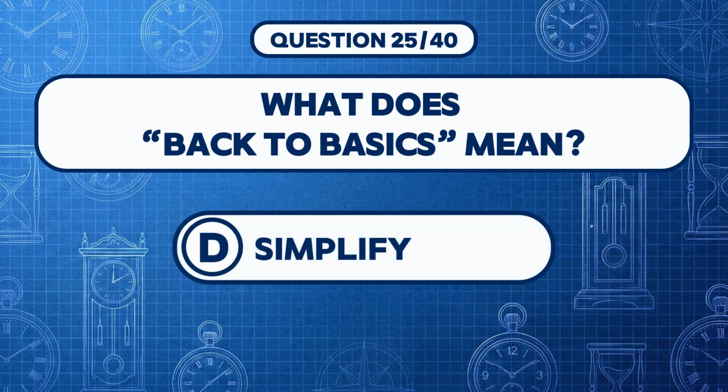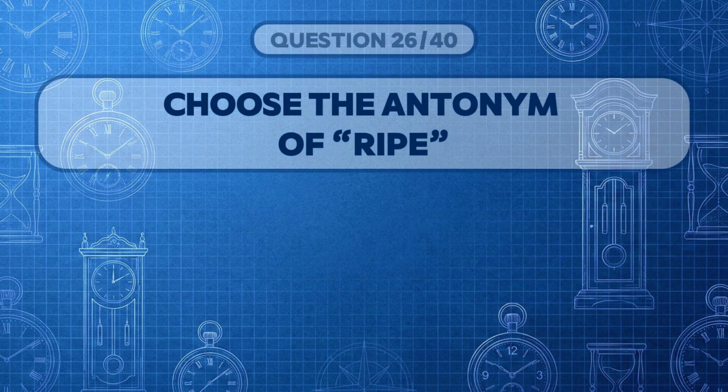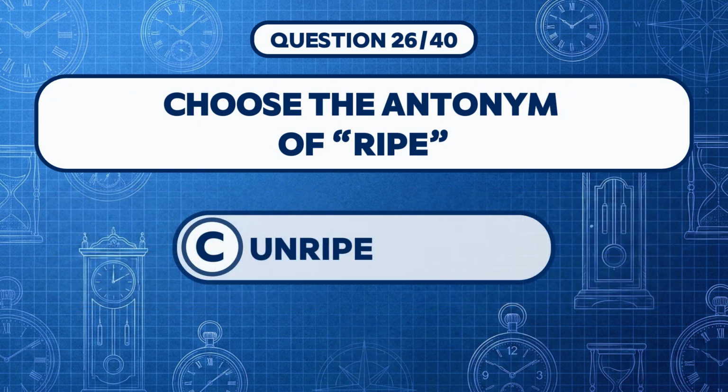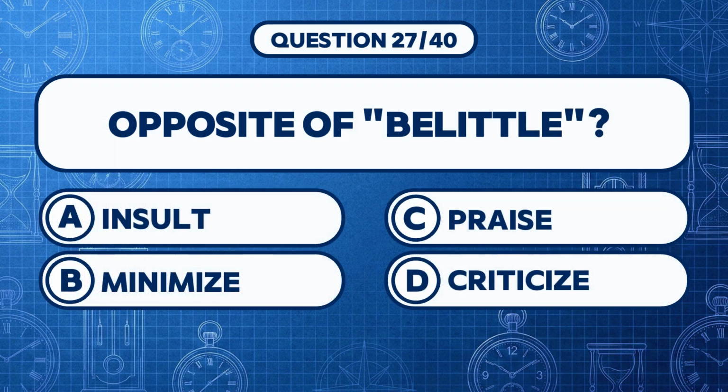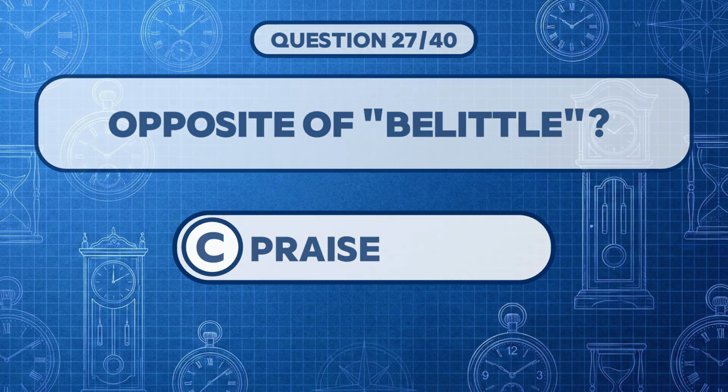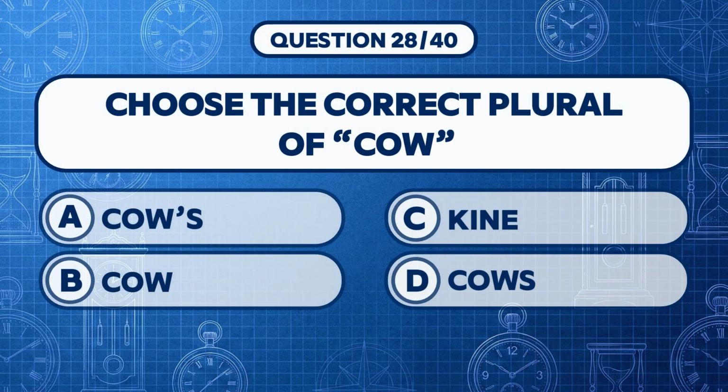Answer D, simplify. Choose the antonym of ripe. Answer C, unripe. Opposite of belittle? Answer C, praise. Choose the correct plural of cow.